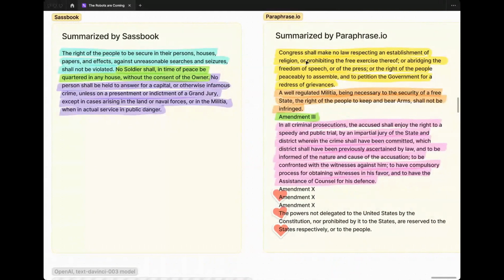But it was even more confusing in the output in that you can see here it decided to pull in Amendment 3, but then it goes on to talk about a different amendment, and then repeats Amendment 10 three times, somewhat arbitrarily. Not really sure what it's going for here.